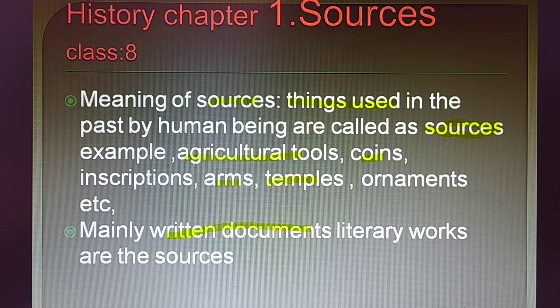By studying these documents and books written by the man in the past, we can make them a source to study or to write history. Remember, we are discussing the chapter on sources. Sources are very important. These can be called a pillar to history. Without these sources, history cannot be studied and cannot be written, because these are like a pillar to history.